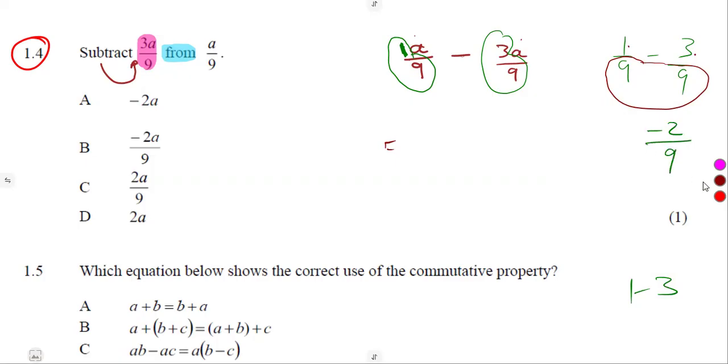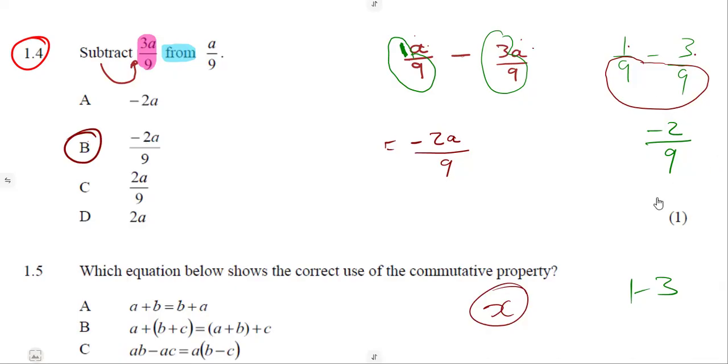So you've got minus 2 over 9. So in our case, it will be minus 2a over 9. Remember that there was a there, just like what we had in our previous case where we're dealing with x. So that is it. Minus 2 over 9a, which is on b. So the best answer that we're going to have there was going to be on b.